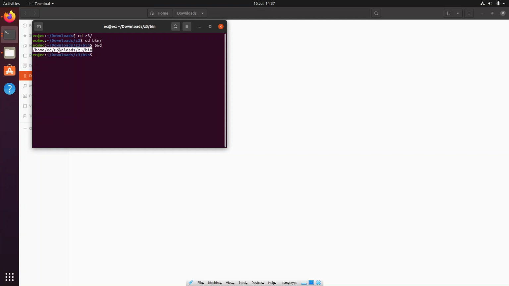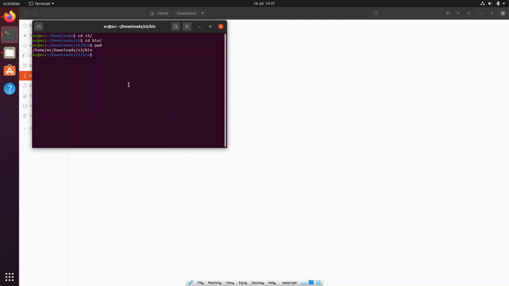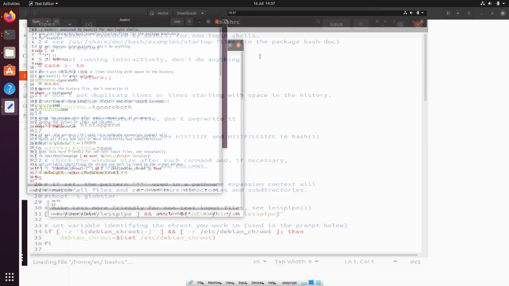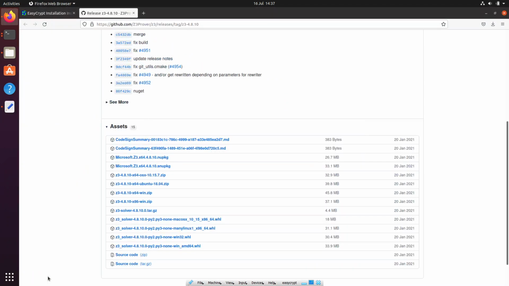so I just need the path to the directory, and I need to append it to the path of Ubuntu, and for that we need to open bashrc, and I do not remember the syntax exactly, but we just scroll down to the end, and let's look it up.